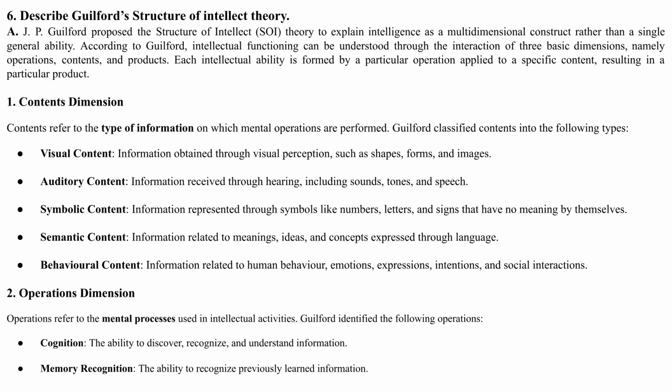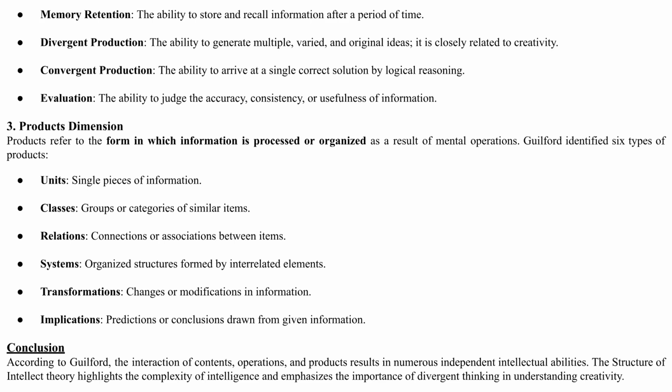Question 6 describes Guilford's structure of intellect theory, which explains intelligence through the interaction of 3 dimensions: operations, contents, and products. Contents include visual, auditory, symbolic, semantic, and behavioral information. Operations include cognition, memory, divergent and convergent production, and evaluation. Products categorize the results of mental operations, such as units, classes, and systems. This complex model highlights the multidimensional nature of intellect.